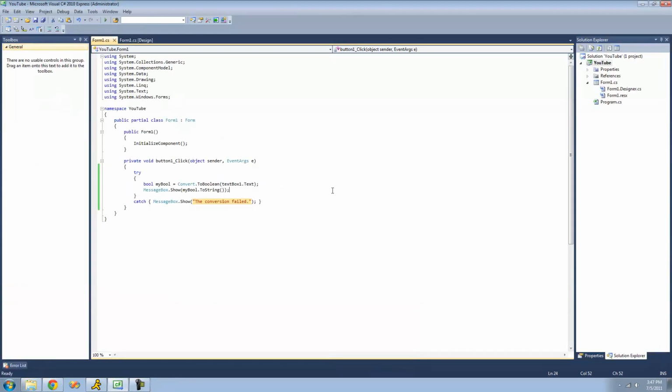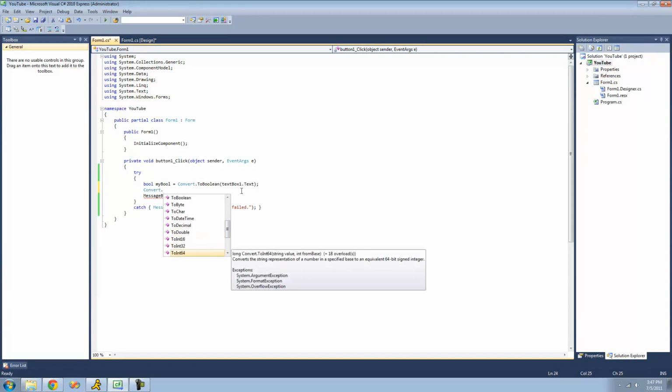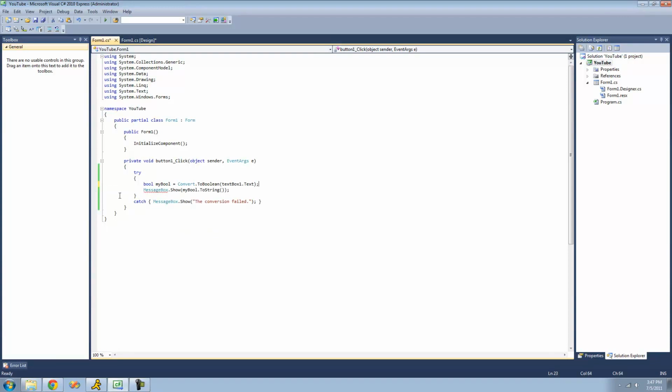So that's pretty much it for this tutorial on the convert class, but I didn't go over every single method inside of it because it's pretty self-explanatory. You just do convert dot and then whatever you want to convert it to. If you wanted to convert it to an int64, then you just set it equal to a long or something like that. So yeah, that's pretty much it for this tutorial.